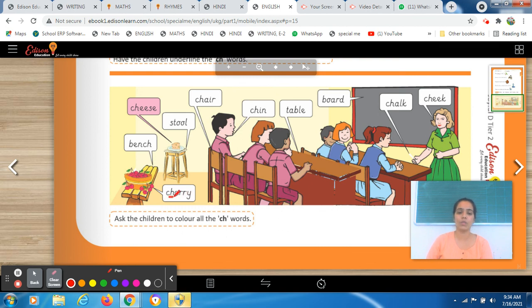So that means you have to color this box. Okay, in the same way, find the ch words and then color that particular box, and you all have to color the whole box. Okay, don't put a dot or underline, आपको whole color करना है, ठीक है? चलो, the next is bench, bench, or every word you have to read.